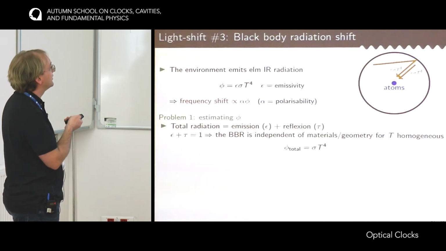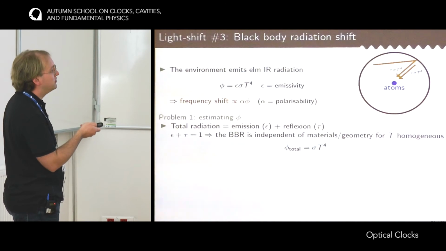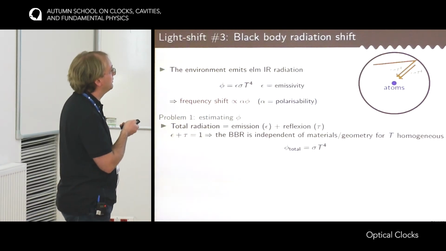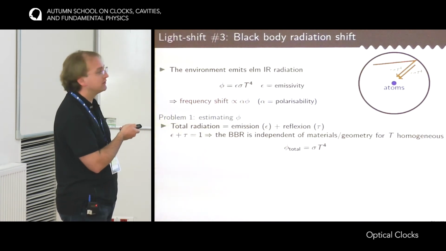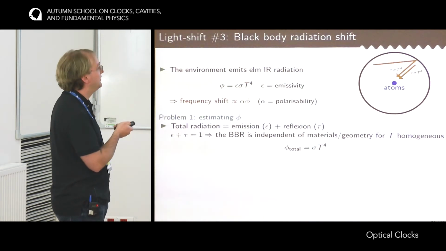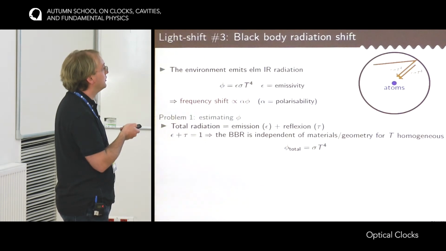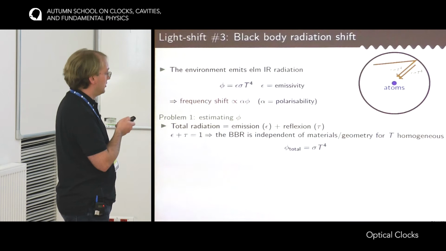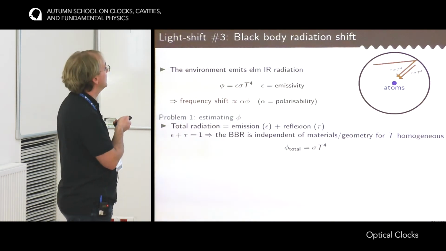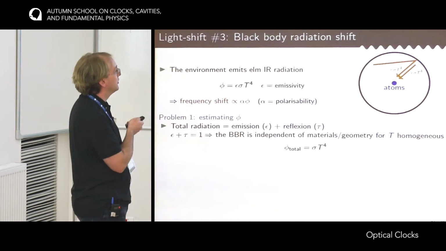And so with this relation, you can show that as long as the temperature of the environment is homogeneous, then the flux phi that comes from blackbody radiation does not depend at all on the nature of the materials around the atoms, nor on the geometry of the system around the atoms. And the total flux that arrives on the atoms would be just sigma times T to the 4. So this equality is really crucial. Without that, it would not be possible to reach the accuracy that we now have on the clocks.